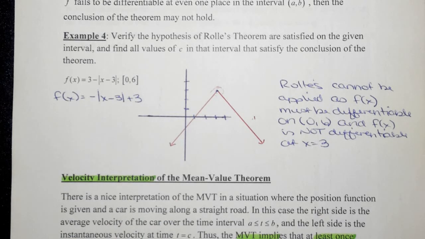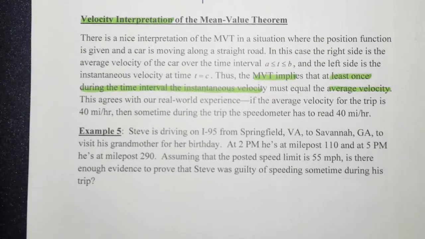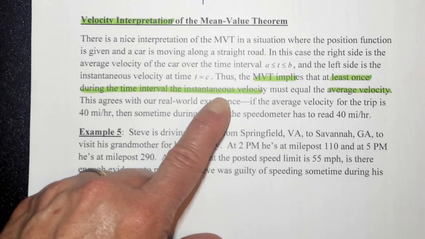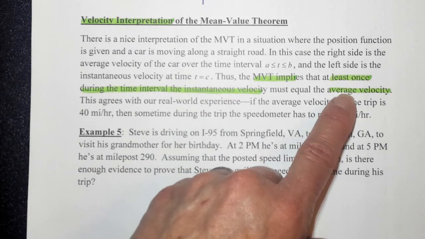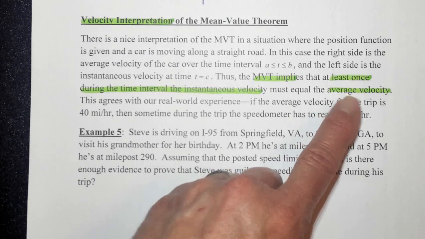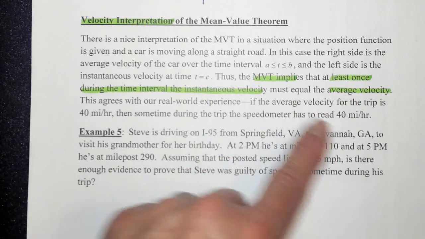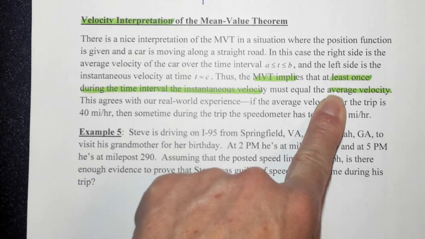So there are some cases in which Rolle's or the MVT will fall apart. Okay, what if we had to apply this in quote-unquote real life? So the velocity interpretation. We've actually talked about instantaneous velocity and average velocity. Instantaneous velocity would be the derivative. We talked about this at the very beginning when we first started taking the derivative. And average velocity is basically the slope of the secant line. So this is the slope of the tangent line. This is the slope of the secant line. Okay, we've already talked about that. This is f prime. This is y sub 2 minus y sub 1 over x sub 2 minus x sub 1.